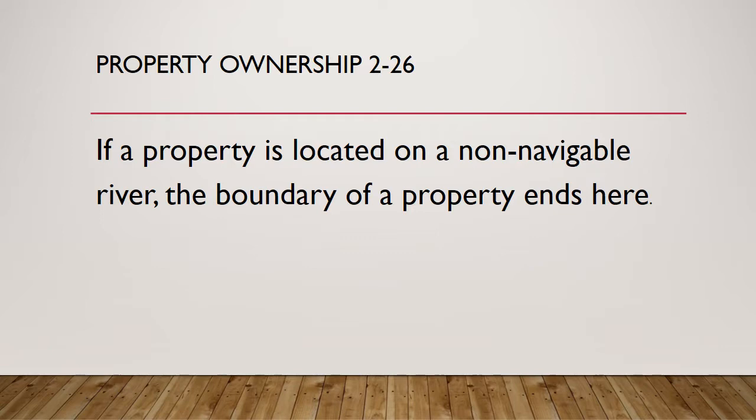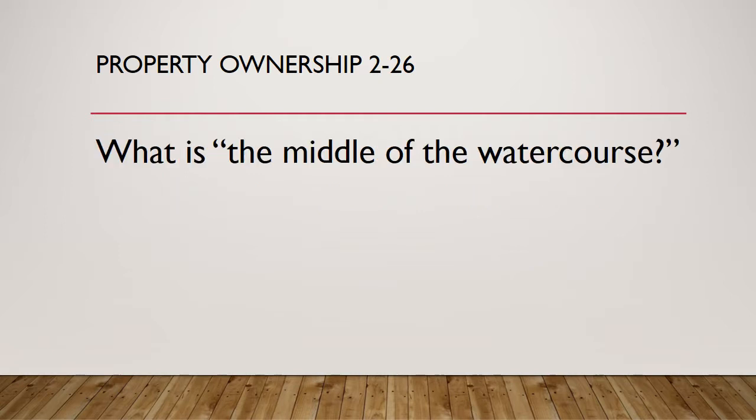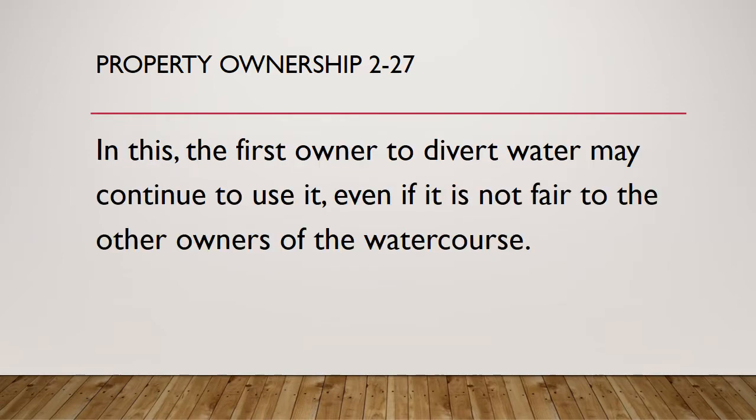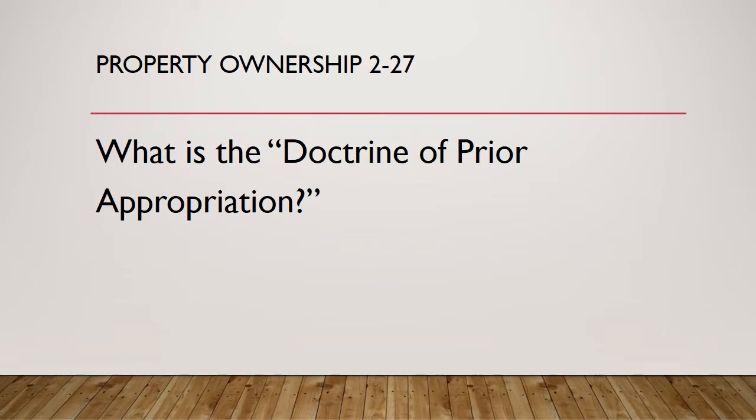Question 26. If a property is located on a non-navigable river, the boundary of a property ends here. What is the middle of the water course? Question 27. In this, the first owner to divert water may continue to use it, even if it's not fair to the other owners of the water course. What is the doctrine of prior appropriation?